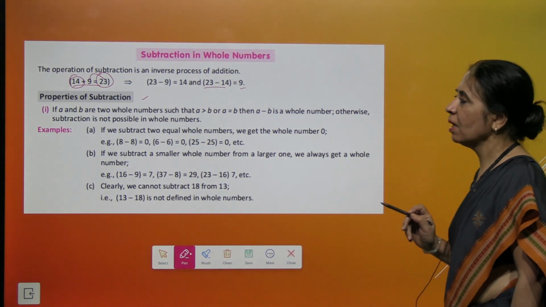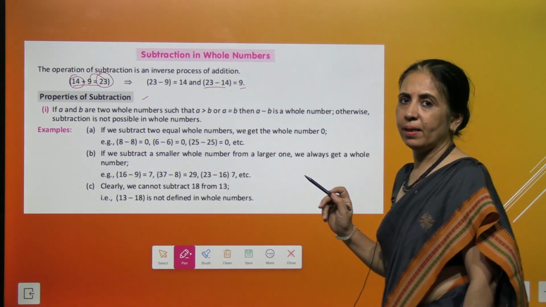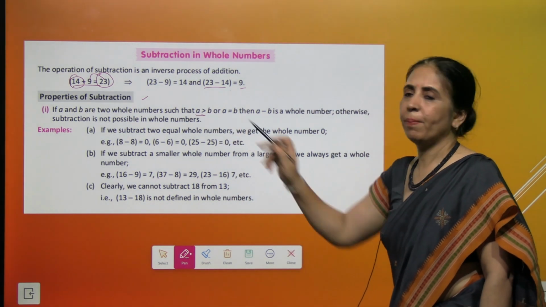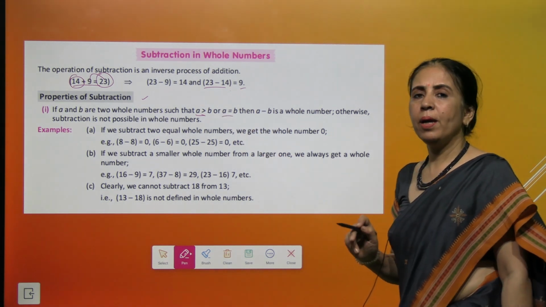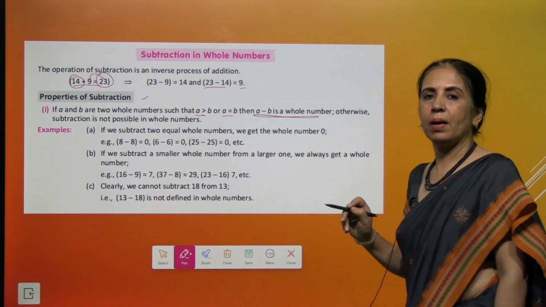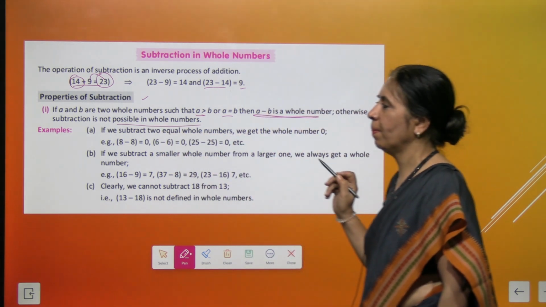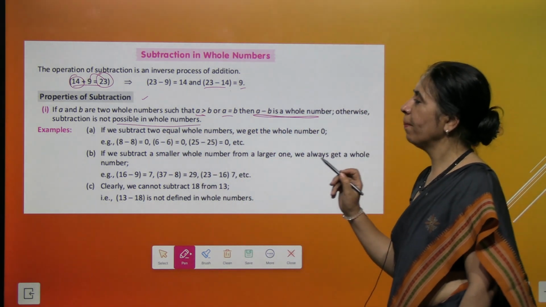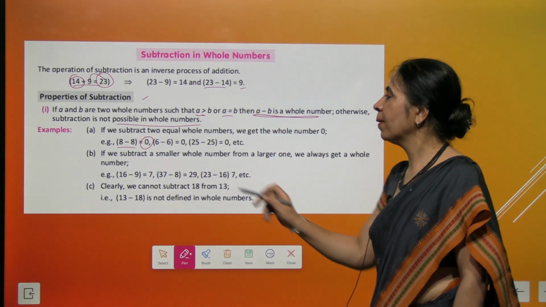We'll be learning about the properties of subtraction. The first one is: if we have A and B as whole numbers, this is a very important thing to remember, either A is greater than B or A is equal to B, then A minus B is a whole number. Otherwise, A minus B is not possible in case of whole numbers. Got it? So I'll give you the example. Here A and B are equal. I get 0, which is a whole number, right?